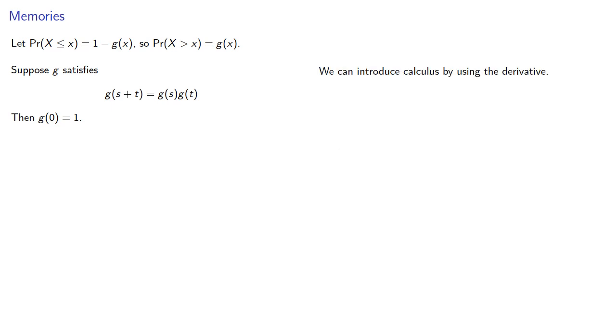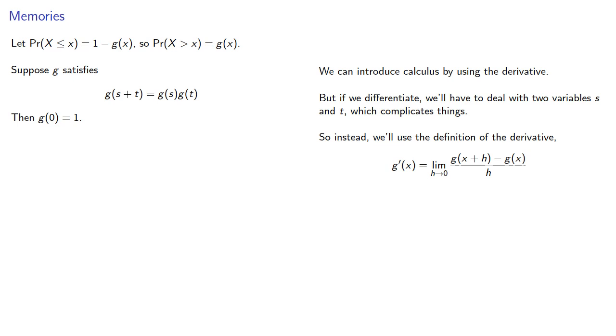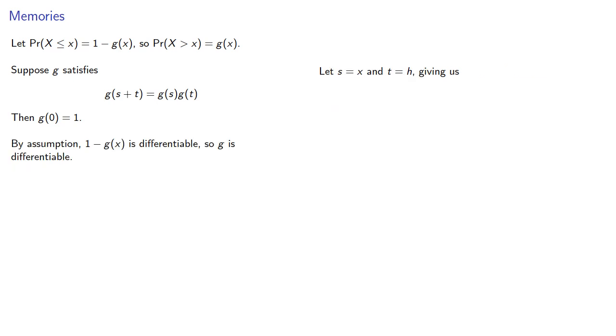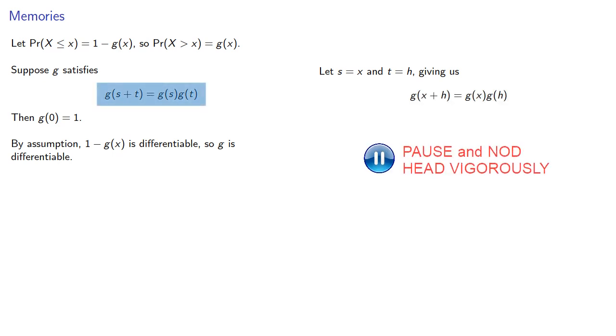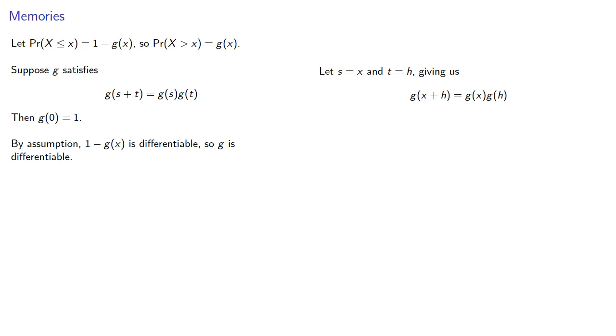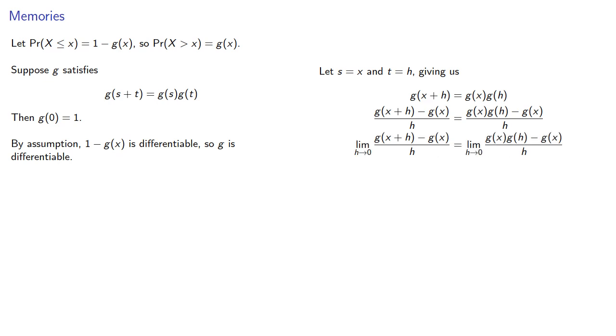Now, the reason calculus is easier is we can always introduce the derivative. The easy thing to do would be to differentiate both sides, but the problem is there are two variables here, s and t, which is going to complicate things. So instead, let's use the definition of the derivative. So let s be x and t be h, which gives us, and we'll do a little bit of algebra here. We'll subtract g of x and then divide by h. And now we'll introduce the calculus. We'll take the limit as h goes to 0.